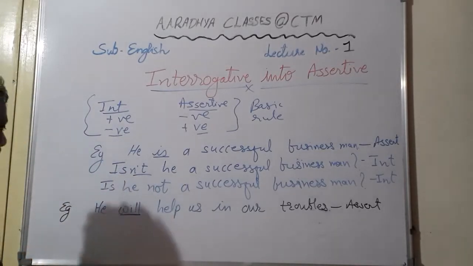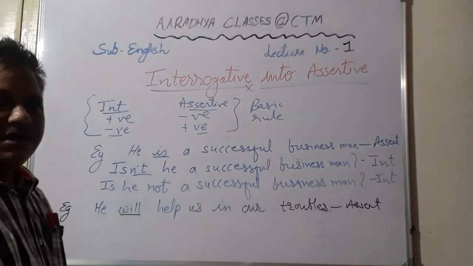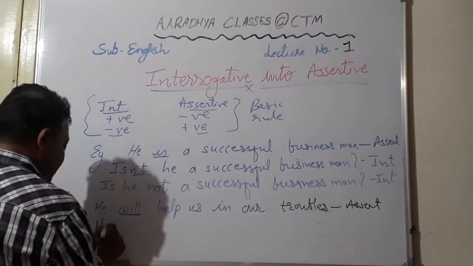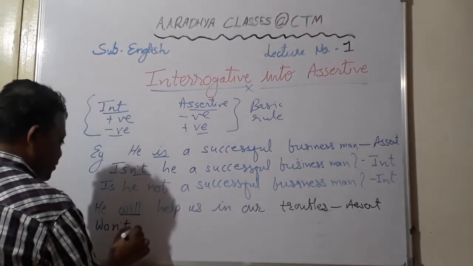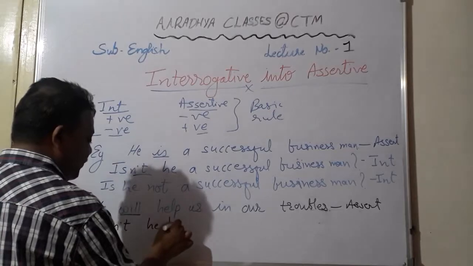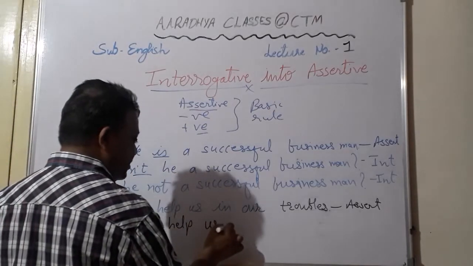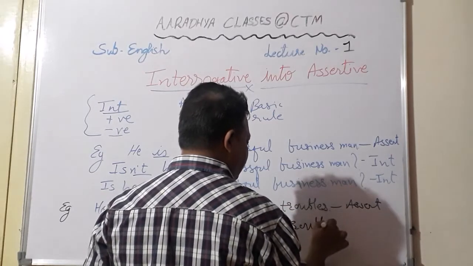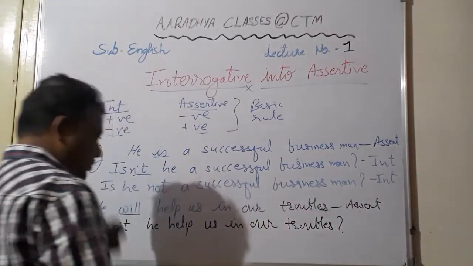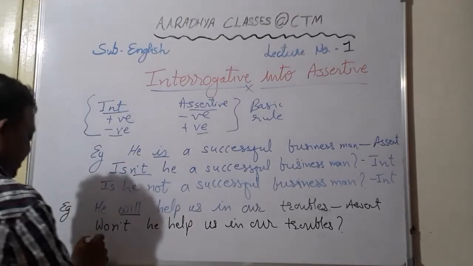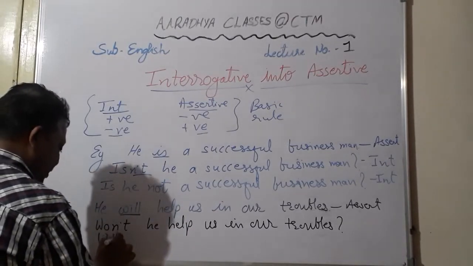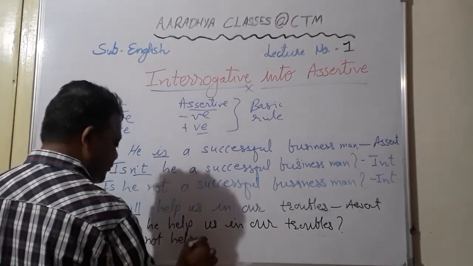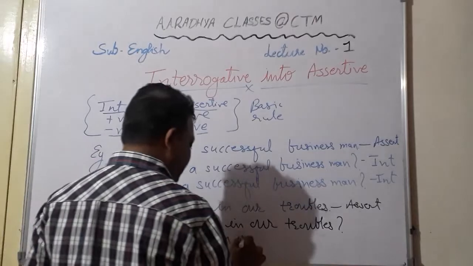Now if you remember students, short form of will not, I already taught you in question type. Short form of will not is won't. So you can begin your sentence with won't also. Won't he help us in our troubles? Question mark. And as I told you, like this sentence you can write it separately also. Will he not help us in our troubles?